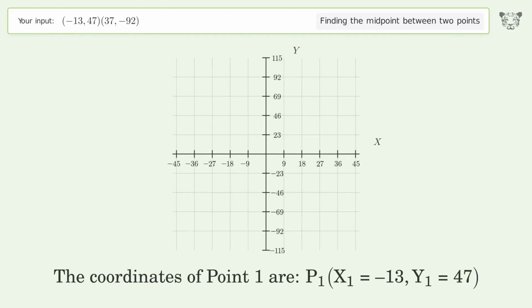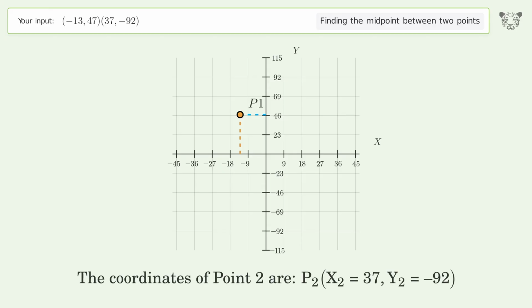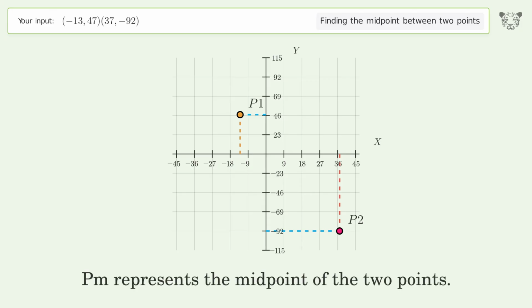The coordinates of point 1 are, x1 equals negative 13, y1 equals 47. The coordinates of point 2 are, x2 equals 37, y2 equals negative 92. PM represents the midpoint of the 2 points.